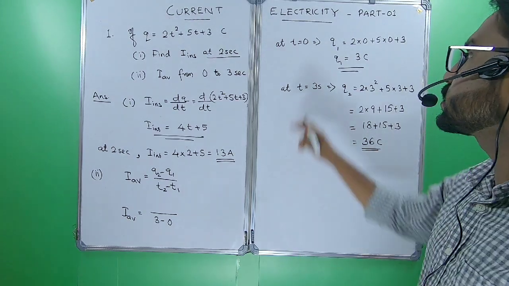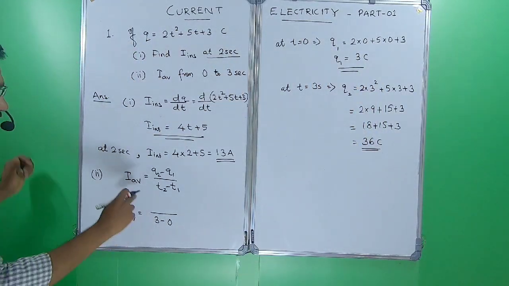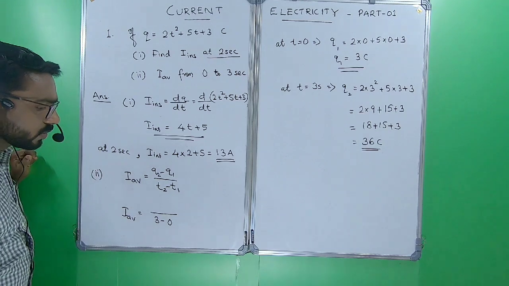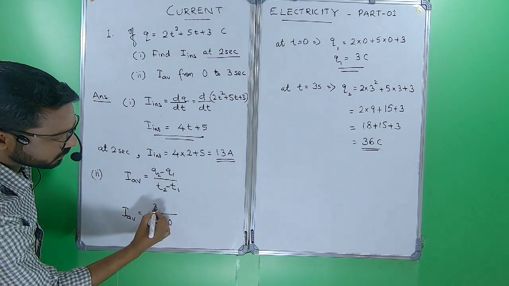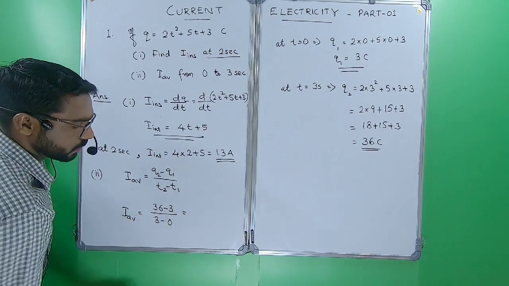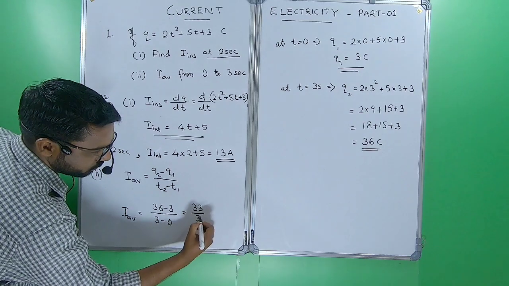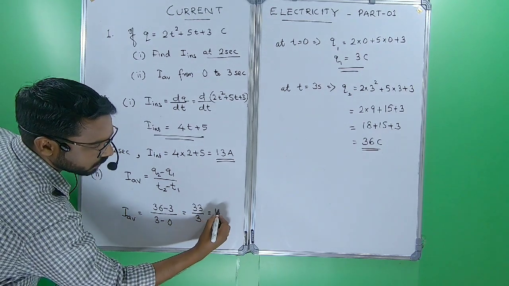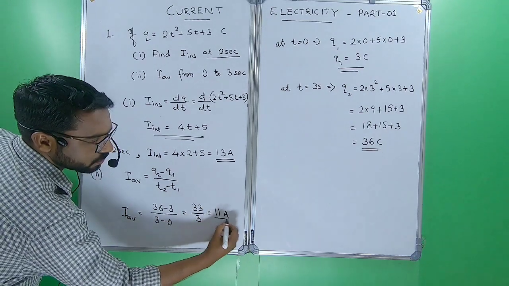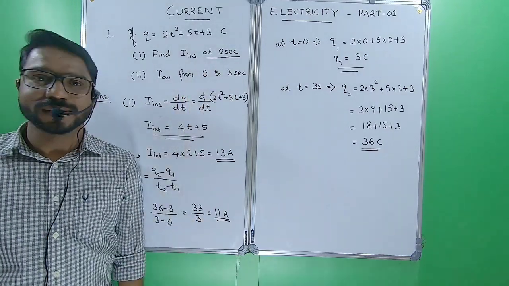36 coulomb is Q2. Then you have to substitute the values of Q1 and Q2 in the equation of I average. So we will get 36 minus 3 by 3. 36 minus 3 is 33 by 3. 33 by 3 is 11 ampere, the average current between 0 second to 3 second.